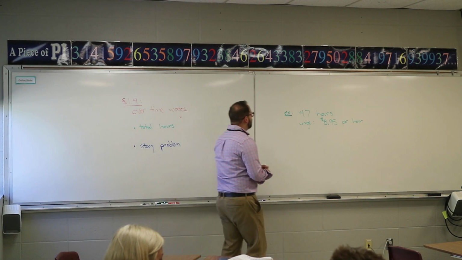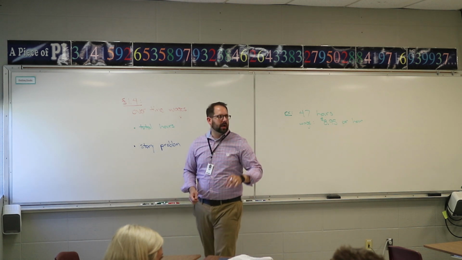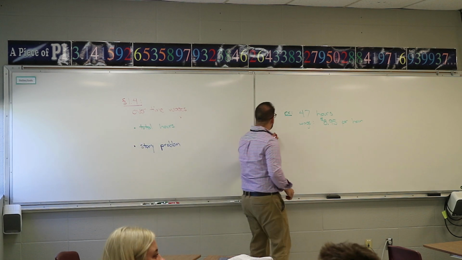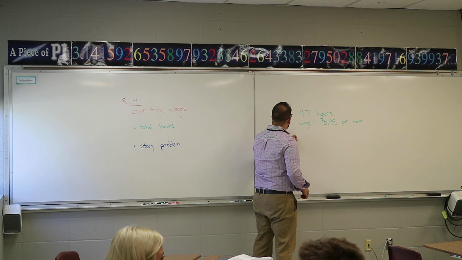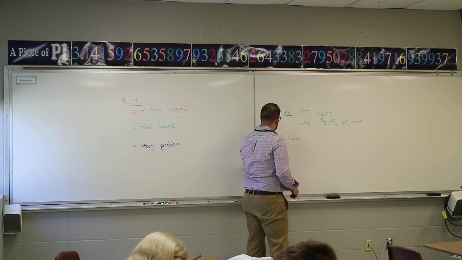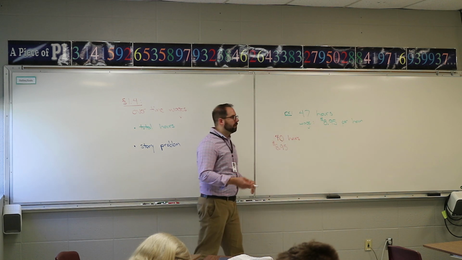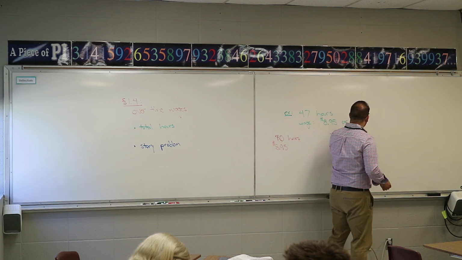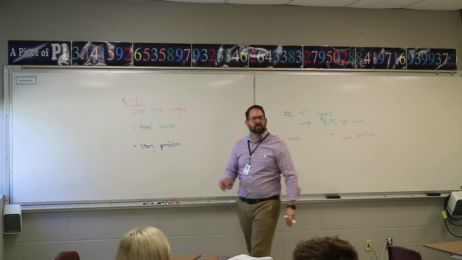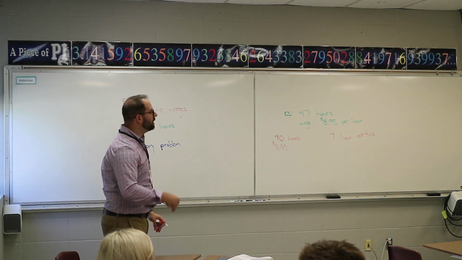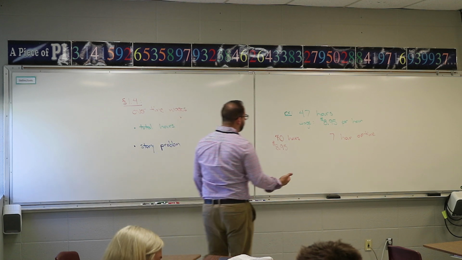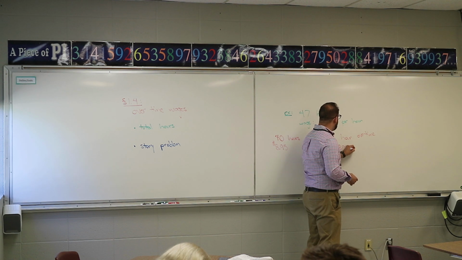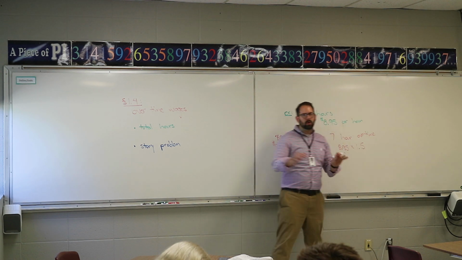On this one, how many hours overtime are we working? 7, because the normal full work week is 40 hours, right? So we have 40 hours at normal rate. Our normal rate is $8.95 per hour. So that's going to be that number. The 7 hours is overtime. Now, on this particular problem, you have to go time and a half. They didn't say it was a holiday. They didn't say it was a Sunday. So for the 7 hours overtime, we're going to have to go time and a half. So this $8.95, we're going to have to multiply by 1.5 since it's normal overtime.